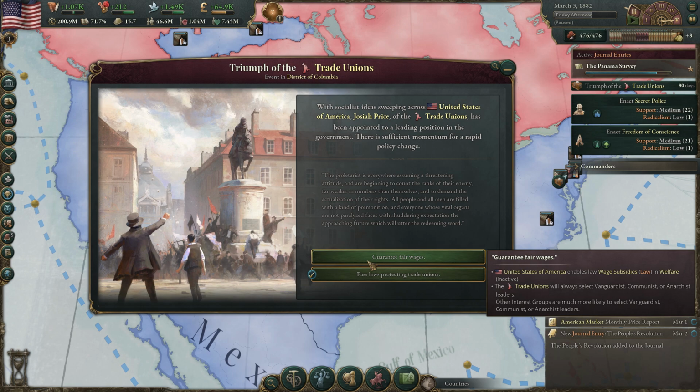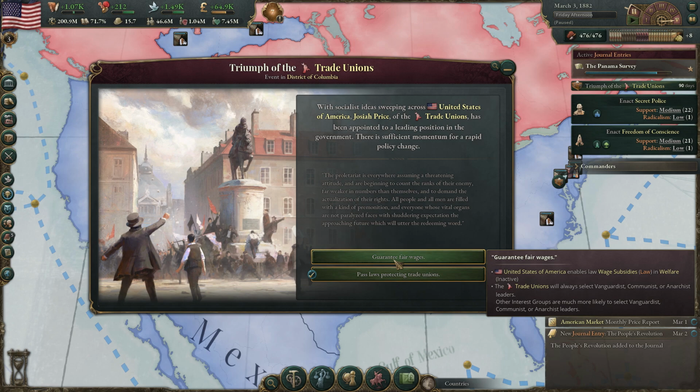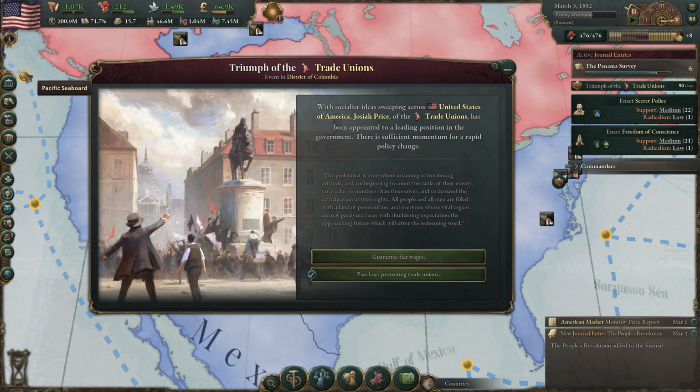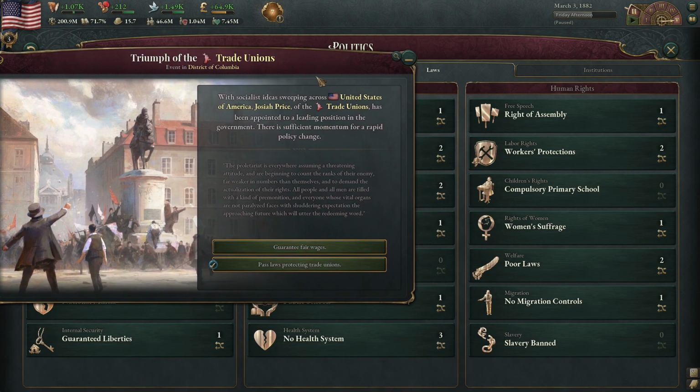The trade unions will always select vanguardist, communist, or anarchist leaders. Other interest groups are much more likely to select vanguardist, communist, or anarchist leaders. Or we can pass laws protecting trade unions, which have the same effects, while increasing their interest group attraction and not enabling the law wage subsidies. So let's go and take a look at that real quick. What law this is about to be granting us.